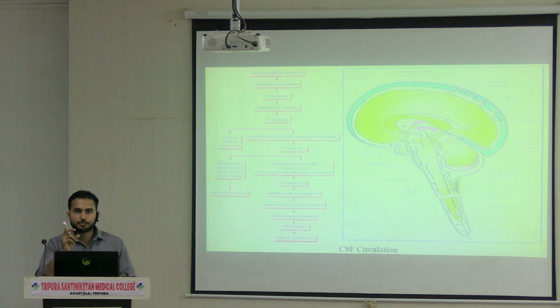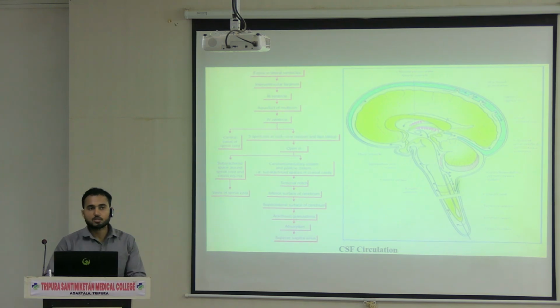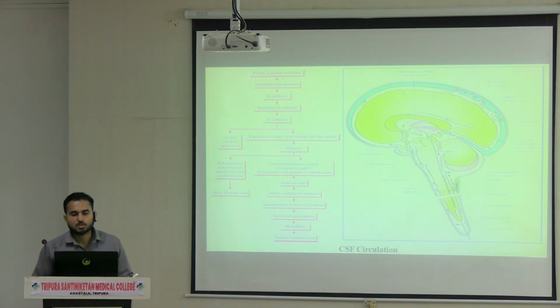That means the space between the arachnoid mater and pia mater is large, and those areas are called cisterns. So different cisterns are there in our central nervous system. Among them, the largest one is the cisterna magna, where the CSF is also going.